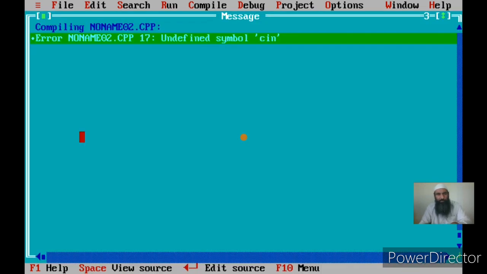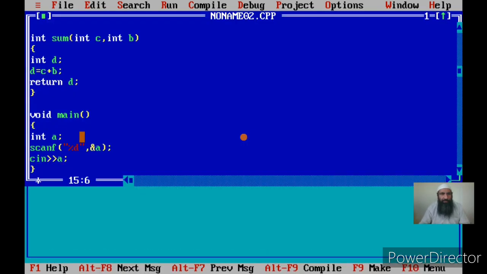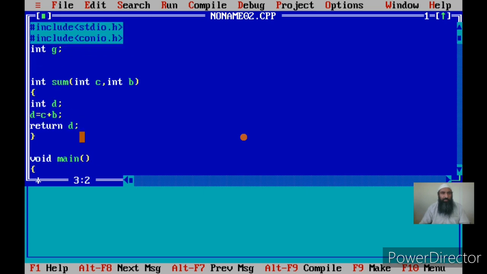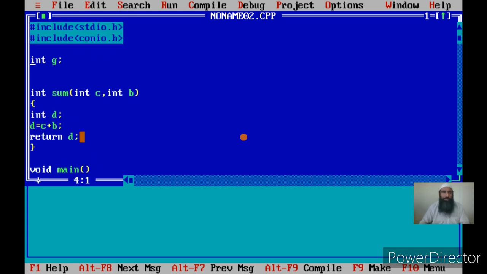Now I use F7. What are the errors? Once you use cin, yes, you have to include iostream.h, because right now cin and cout are used in C++, not in C. Hash include iostream.h. You have to include this file because this object is available in this header file.